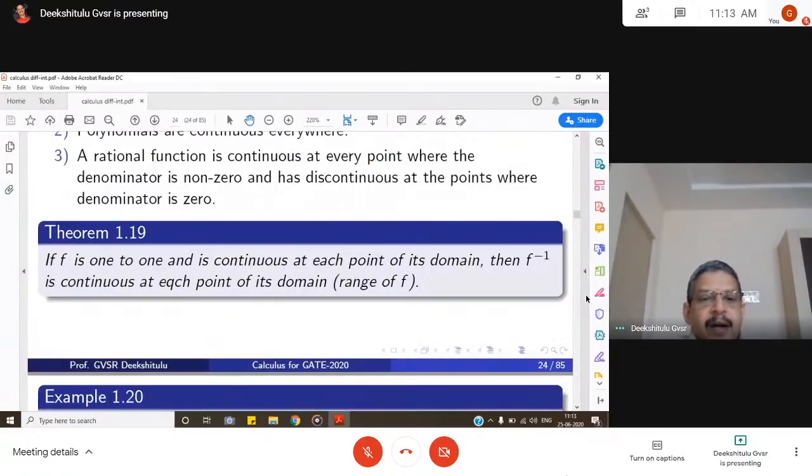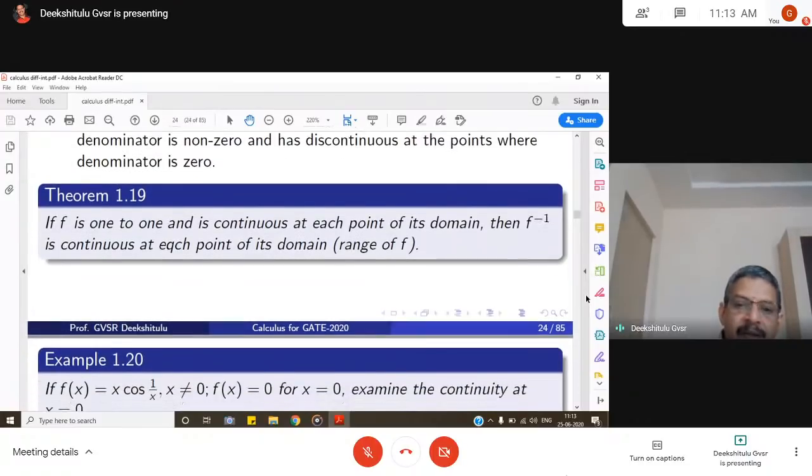If f is 1 to 1 and is continuous at each point of its domain, then f inverse is also continuous. We already have studied a theorem that whenever f is 1 to 1, the inverse exists. So one more additional point here: f is 1 to 1 and is continuous at each point of the domain, then f inverse is also continuous. Because f is 1 to 1, f inverse exists, and because f is continuous, f inverse is also continuous at each point of the domain, that is the range of f.